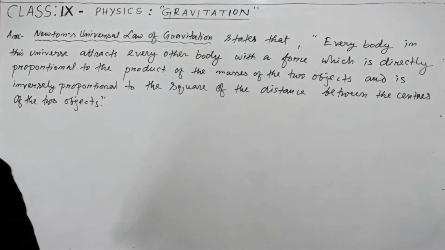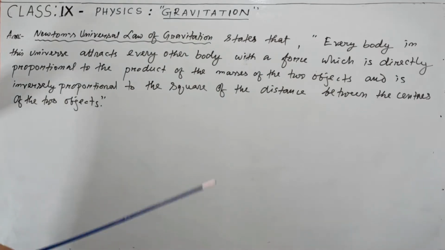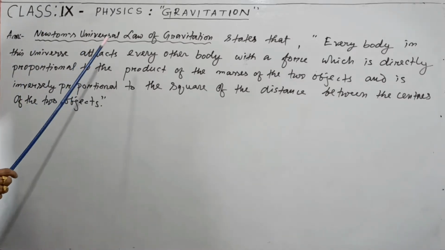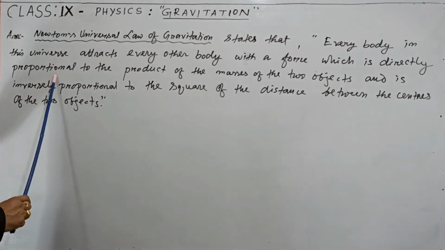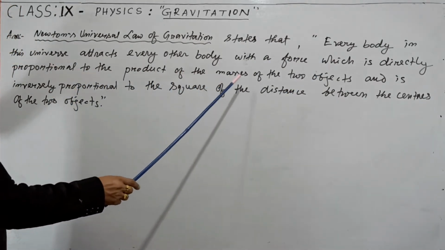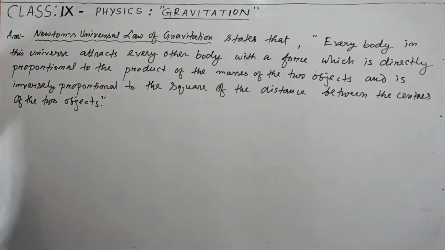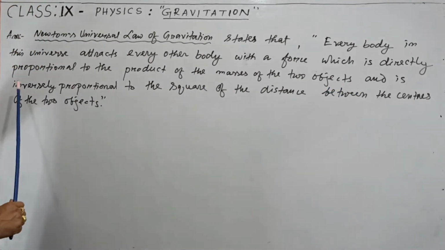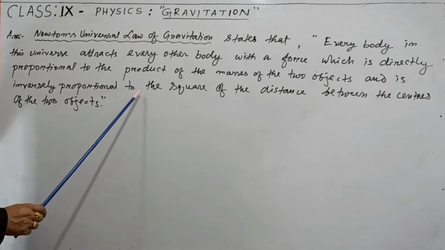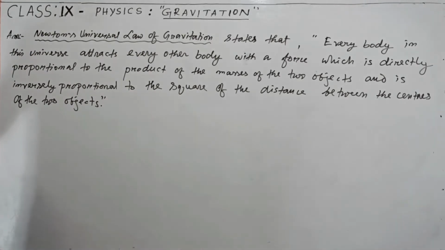Let us see once again. Newton's universal law of gravitation states that every body in this universe attracts every other body with a force which is directly proportional to the product of the masses of the two objects, number one. And then it is inversely proportional to the square of the distance between the centers of the two objects.